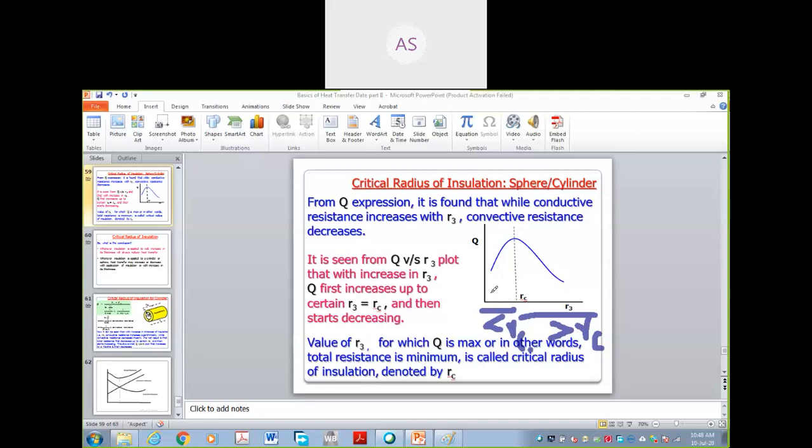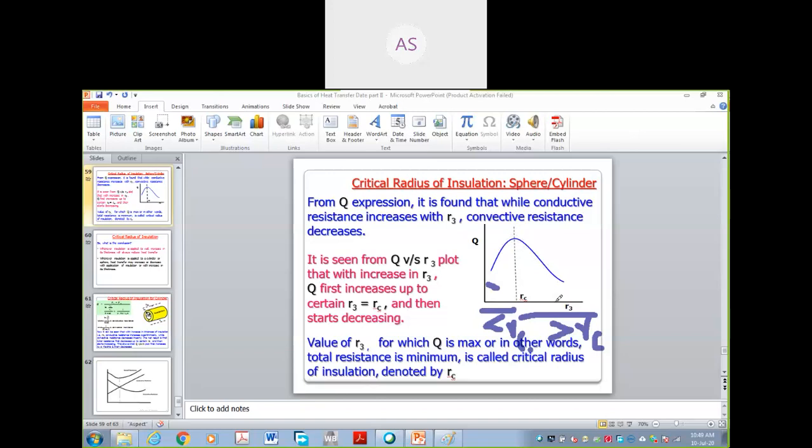When the radius of insulation is less than this RC value, the heat transfer will increase.